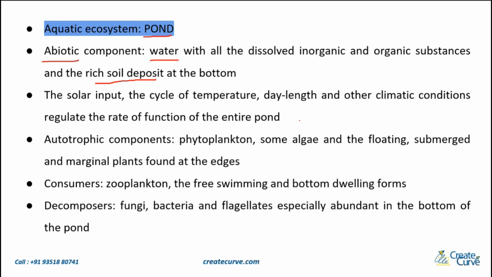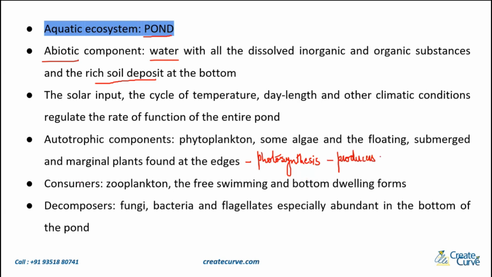What are the autotrophic components of this pond? Autotrophic means the producers, the organisms which make their own food. In this case, you have the phytoplankton, some algae, and then some floating or submerged marginal plants that are found on the edges of the pond. All of these are autotrophic components, which means they are making their own food. That means they can carry out photosynthesis. So these are the producers in the pond.